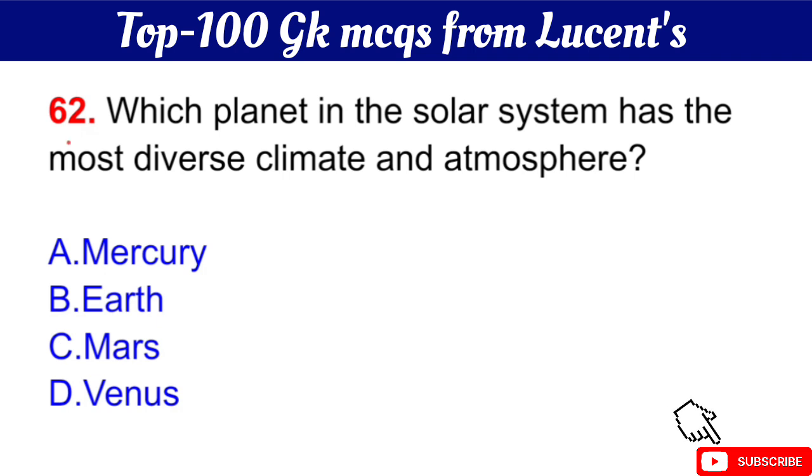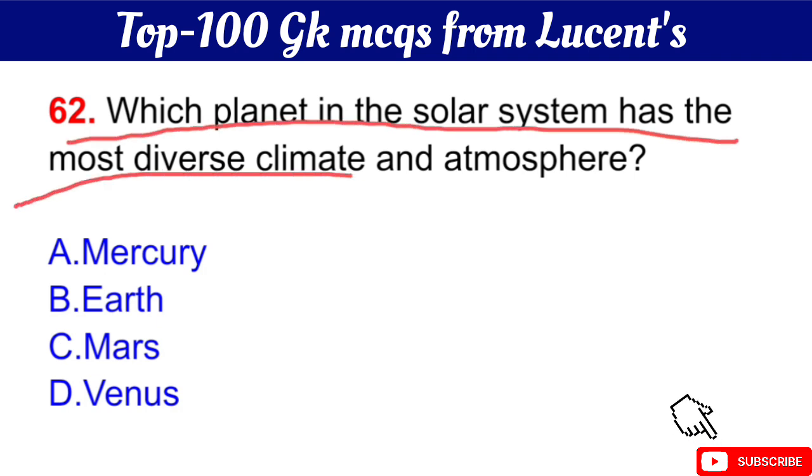Question number 62 is, which planet in the solar system has the most diverse climate and atmosphere? The question is, which planet in the solar system has the most diverse climate and atmosphere? The right answer is option B, only on Earth.